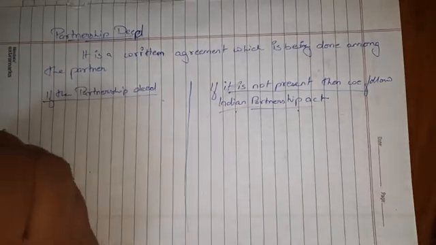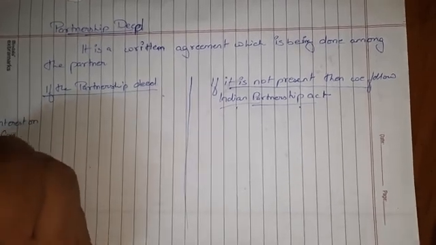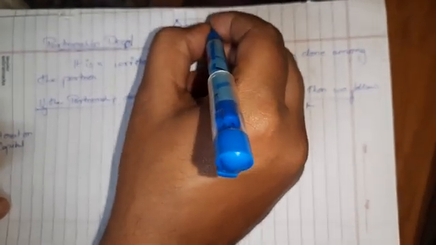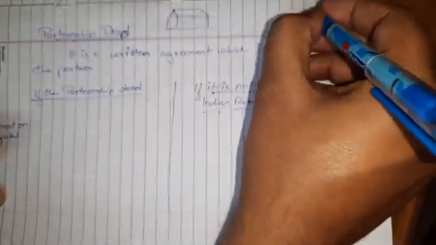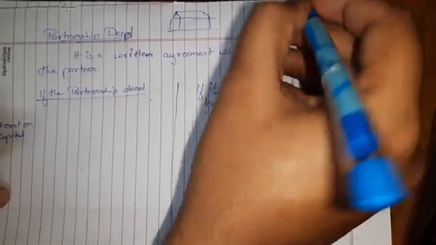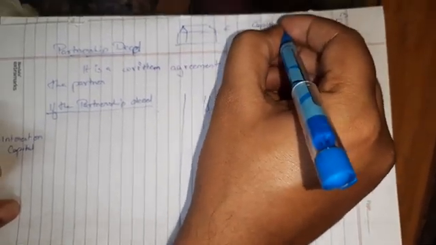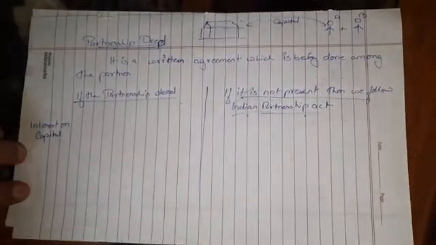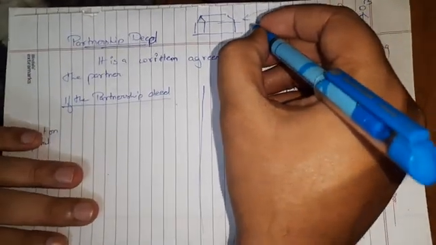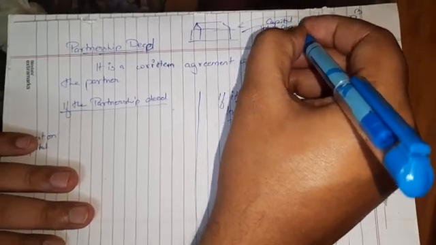So the first thing is interest on capital. Now what is interest on capital? For example, this is a firm, and this is A and B. What does the partner give to the firm? The partner gives the capital. Now when A gives the capital to the firm, he will be needing something in return. So the firm will give interest on the capital given by the partner.